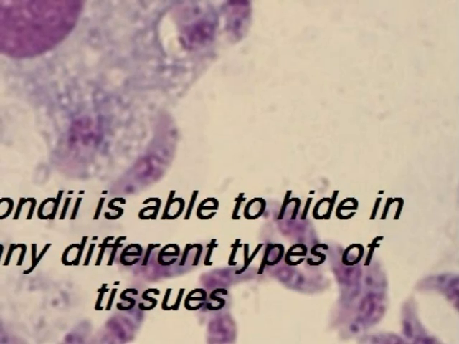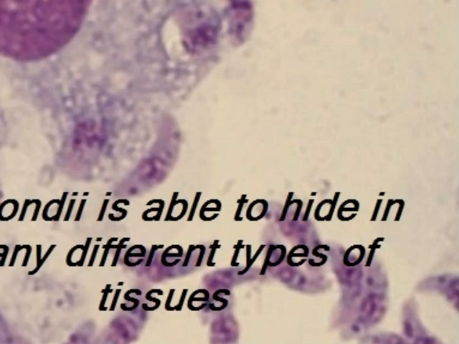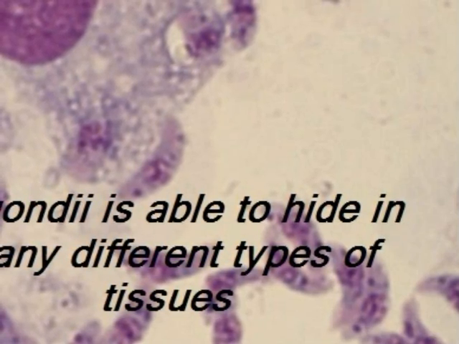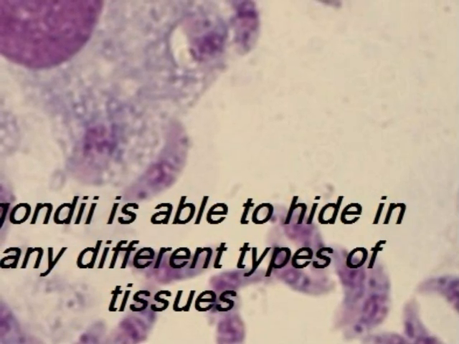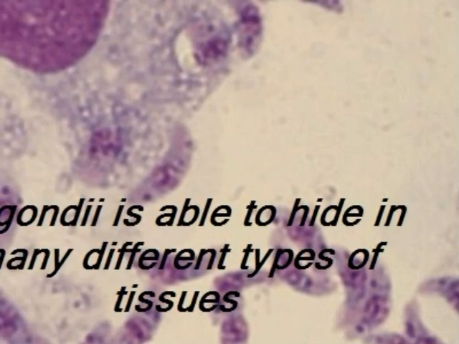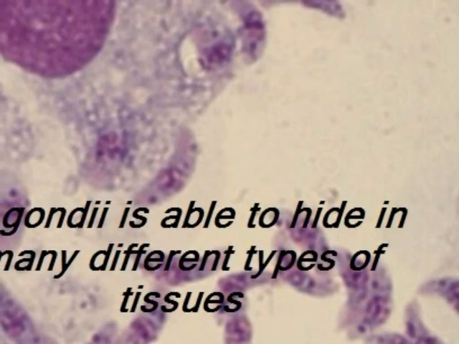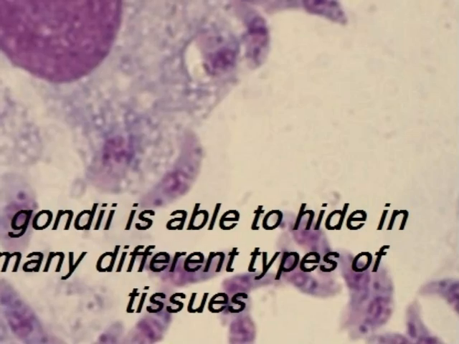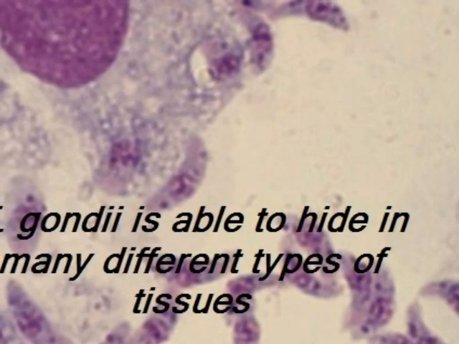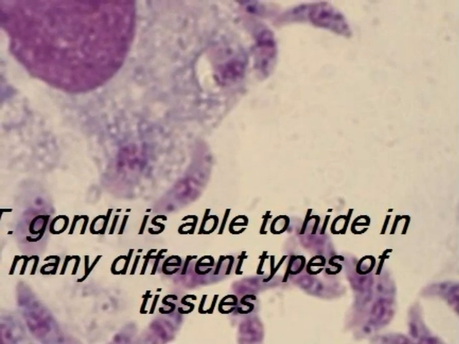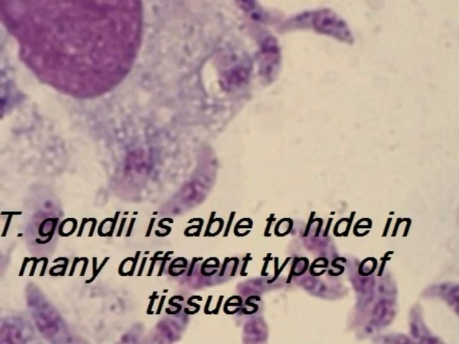Once a mammal has become infected, T. gondii can invade and hide in almost every type of tissue. It is estimated that 60 million people in the United States alone are infected with T. gondii, and 50% of the world's population is also infected. The CDC reports that T. gondii is responsible for 750 deaths a year in the United States.